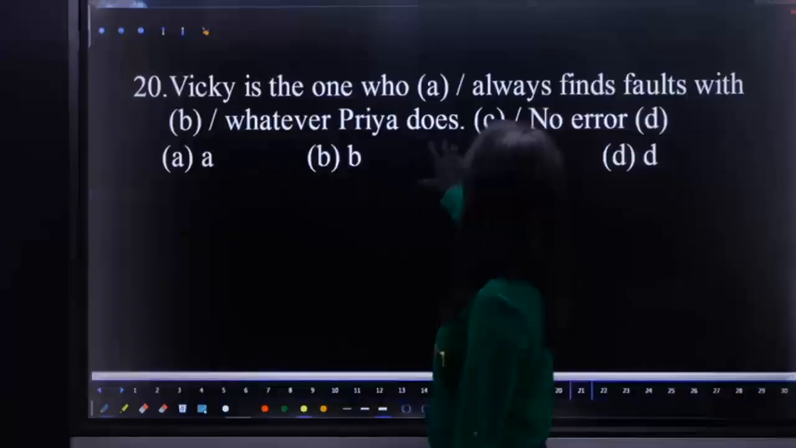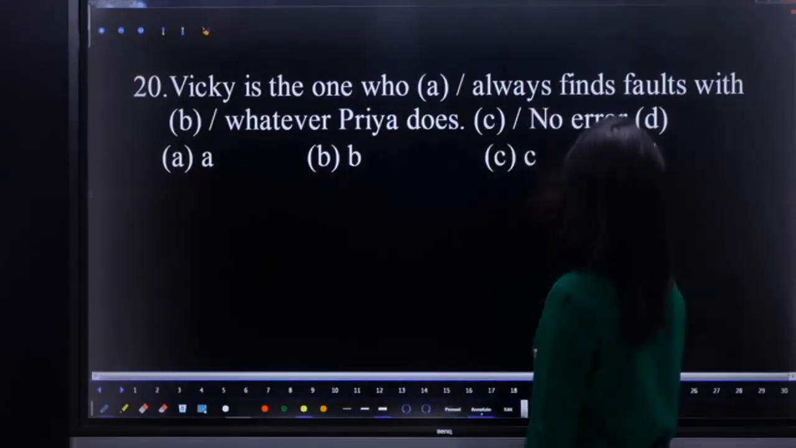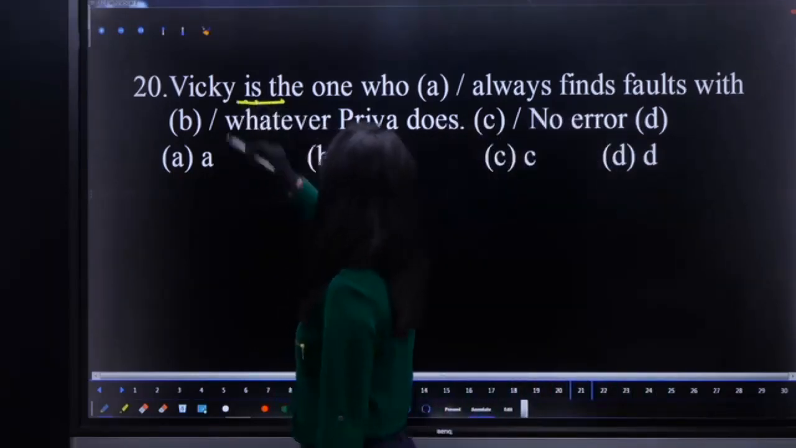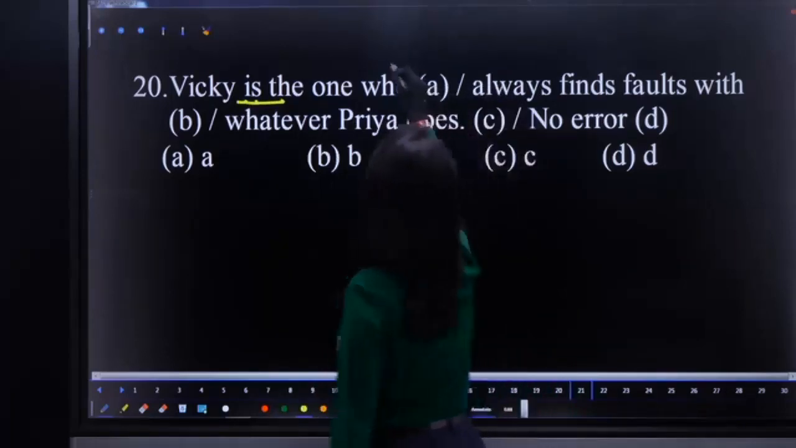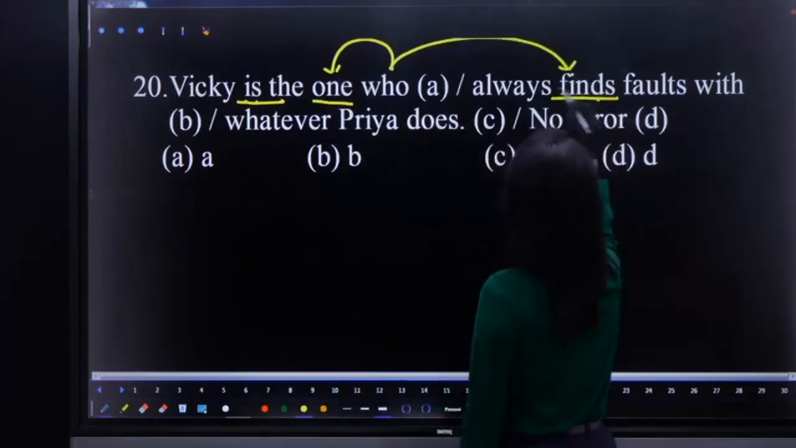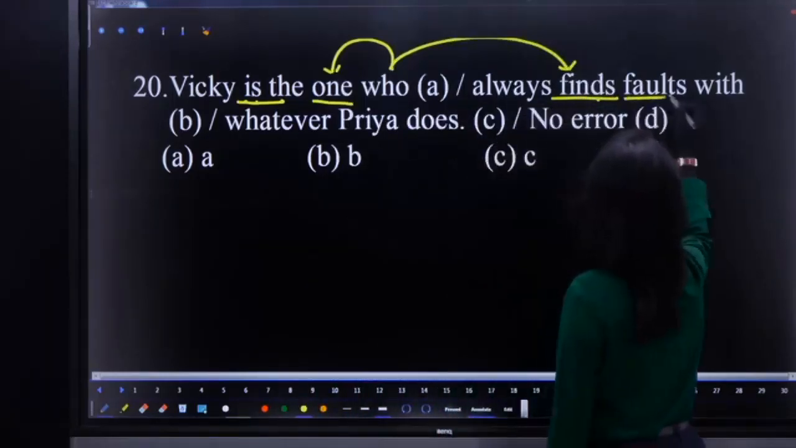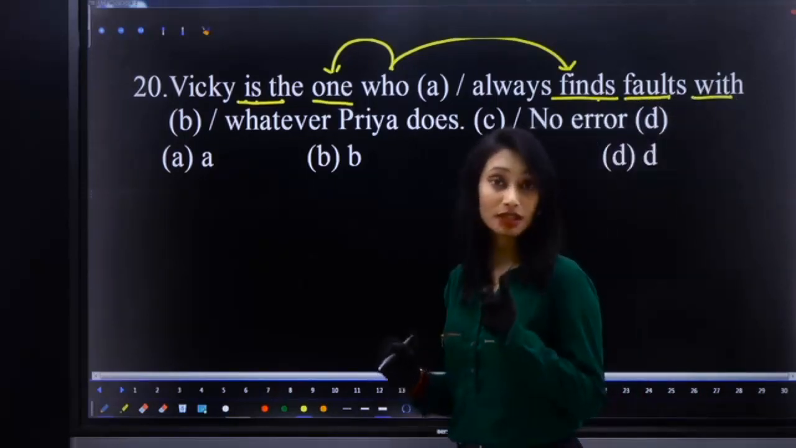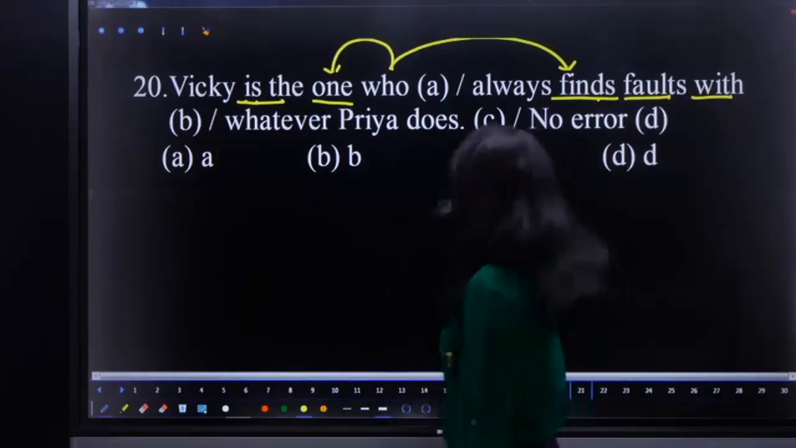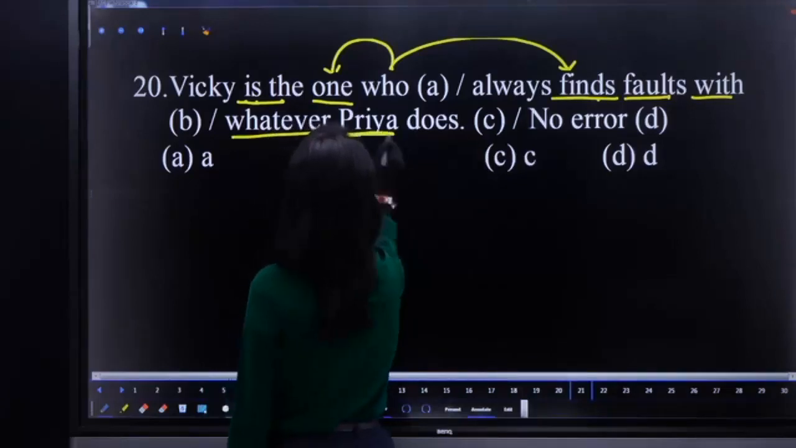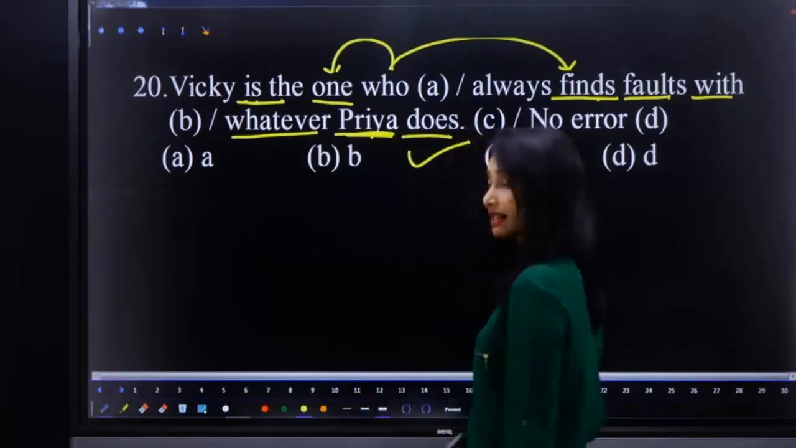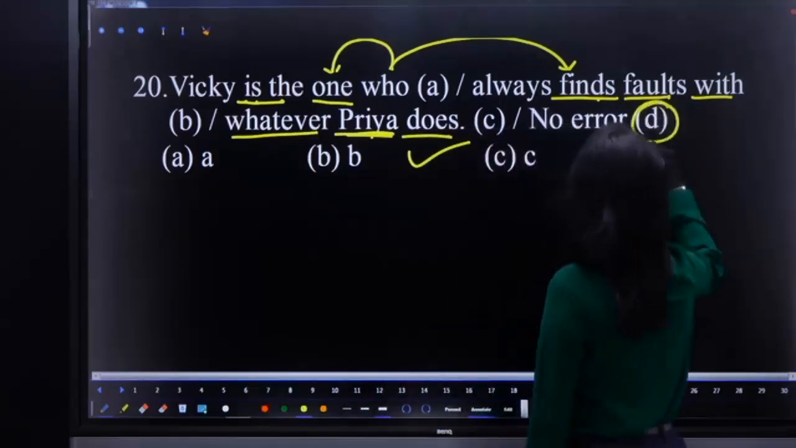Vicky is one who always finds faults with whatever Priya does. So Vicky is one, present. Who is that? One is singular, so next verb should be singular. Okay, who always finds what? Faults. Fault with is a correct usage. Fault is followed by with. There is fault with you. Whatever Priya is singular, so does. So here it is satisfying tense and usage of subject verb, and there is no error. The sentence is correct as it is.